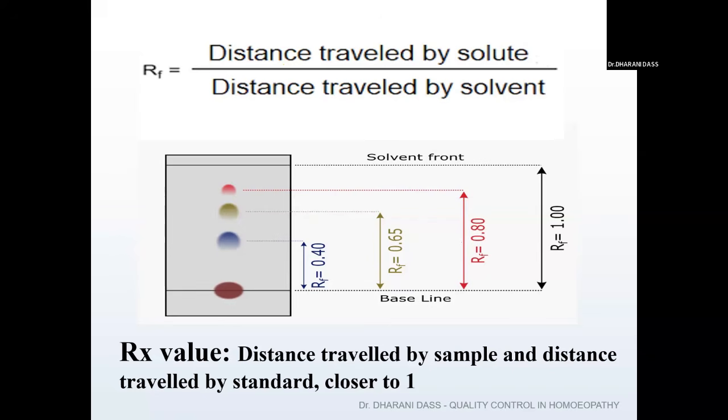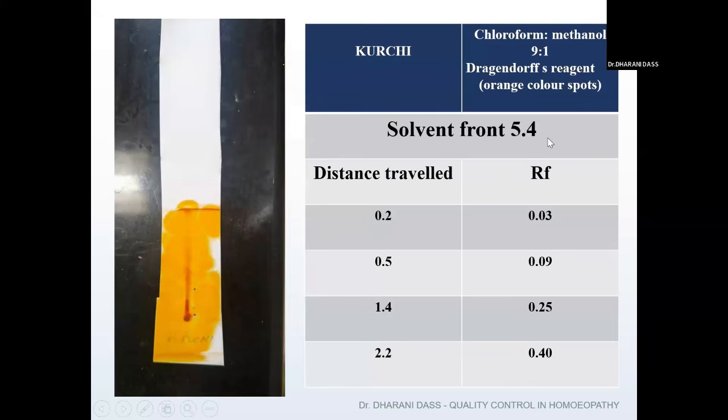That means the standard has to be run along with our sample. Obviously a standard will be one single constituent only. So in our mixture TLC, we can't identify which constituent it is. But when we are running the co-TLC, that means spotting one single point along with your drug, we are able to confirm whether that particular spot is meeting with our standard or not. That we call the Rx value. So this Rx value also will be similar, it is closer to 1 only.